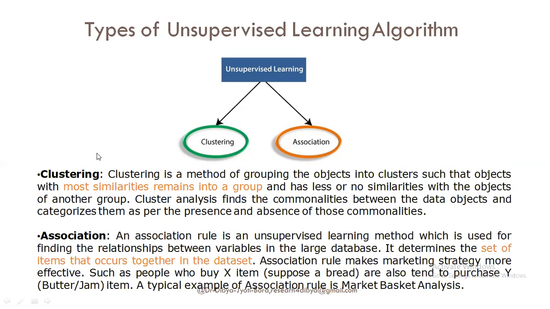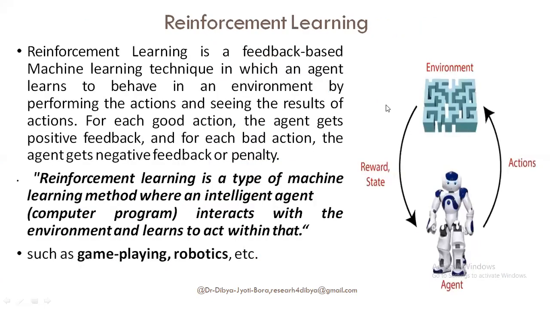For example, 1 liter of milk with 1 bread, then butter, or 1 liter of milk with 1 dozen eggs. So we can frame some rules: if X, then Y. If a person is buying bread, then there is a probability that he is also going to buy eggs. These are the rules that association tries to frame, bringing out relationships between items. So that is association. This is also unsupervised learning.